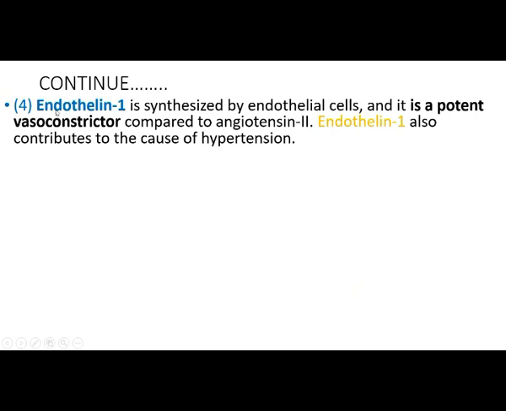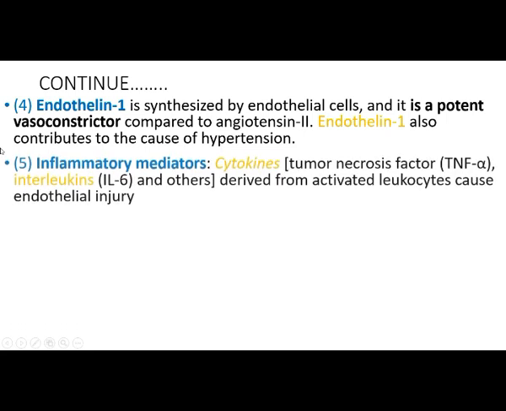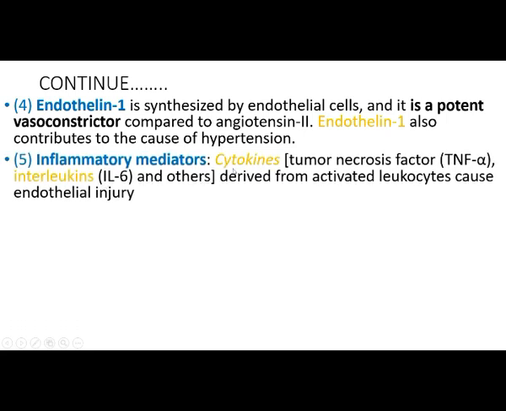The fourth one: endothelin 1 is synthesized by endothelial cells and it is a more potent vasoconstrictor compared to angiotensin II. So when it is synthesized by the endothelial cells, vasoconstriction occurs, and so hypertension occurs.